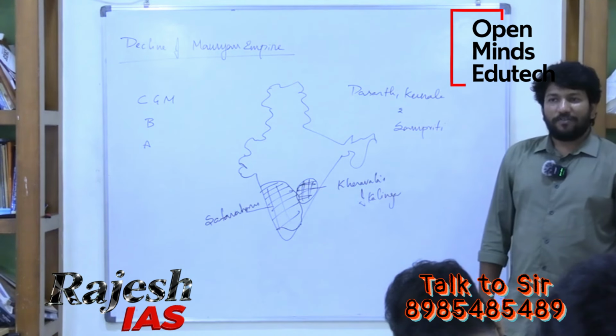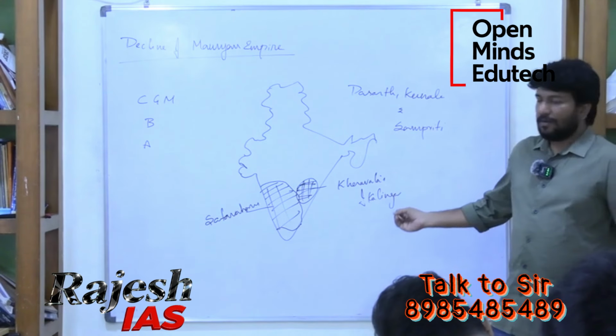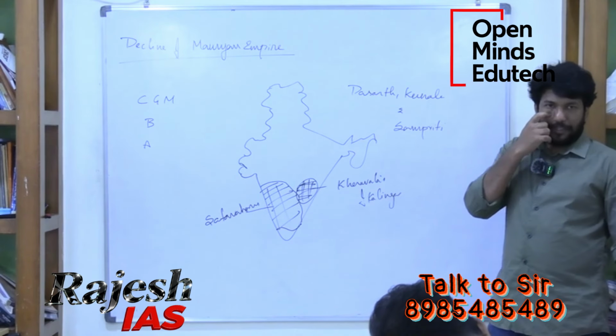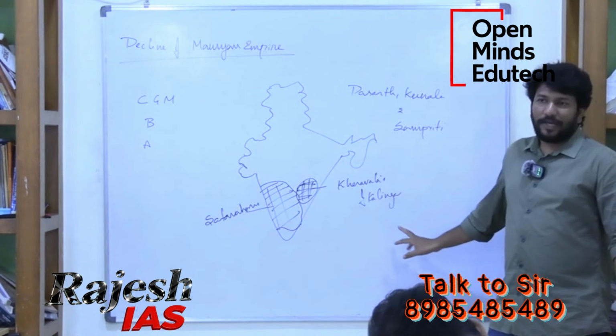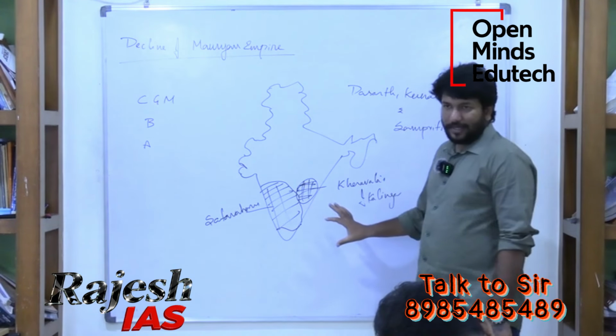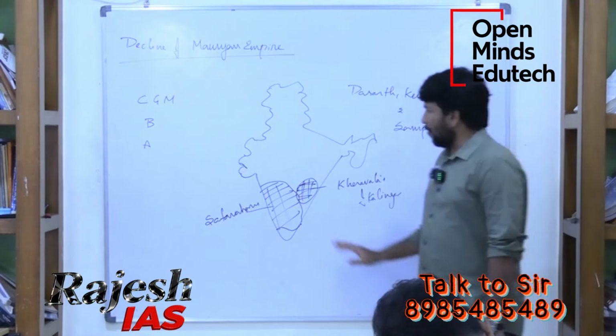Who is that? Chedis. So Chedi dynasty, Chedis of Kalinga. Clear?